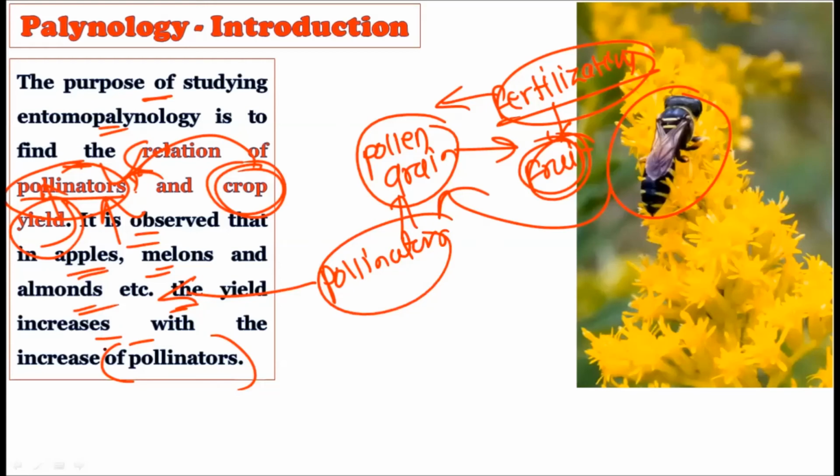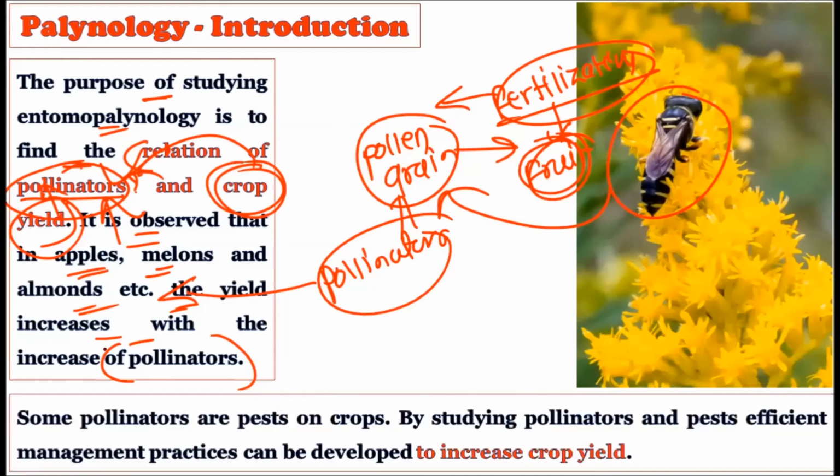So by studying entomopalynology, you will come to know how we can increase the crop yield. So a very important agricultural application is there in entomopalynology. Now see, some pollinators are pests on the crops. Not all pollinators are good for the plant, but some pollinators also act as a pest on the plant. By studying the pollinators and the pests, efficient management practices can be developed to increase the crop yield.